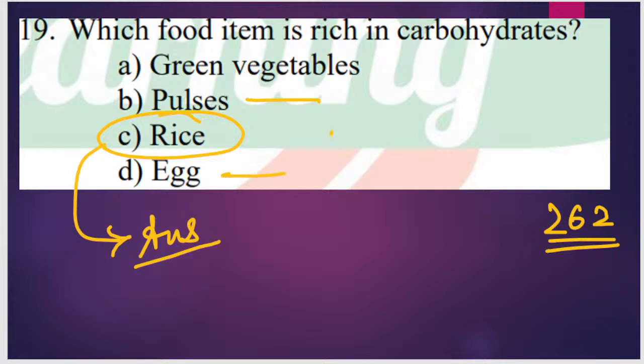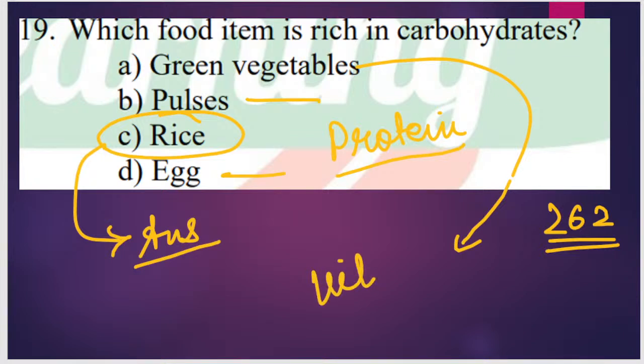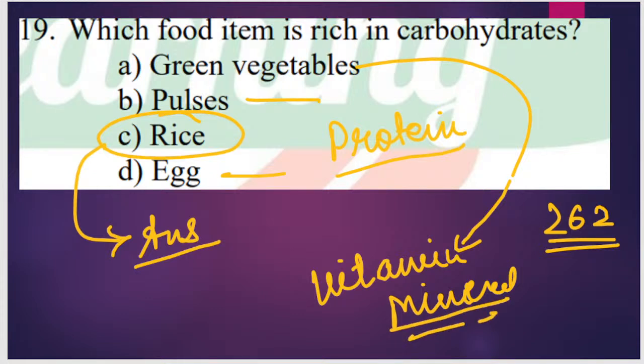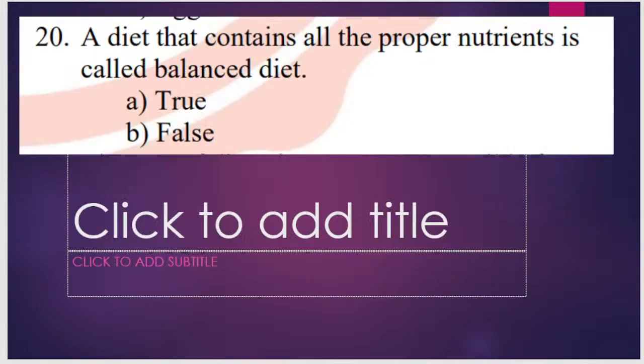Then pulses, egg, they are a good source of protein. Okay, from vegetables, green leafy vegetables, we get several vitamins and minerals. ओके, सो ये आपको ध्यान में रखना है. राइस इज अ रिच सोर्स ऑफ कार्बोहाइड्रेट. नेक्स्ट क्वेश्चन, क्वेश्चन नंबर 263.